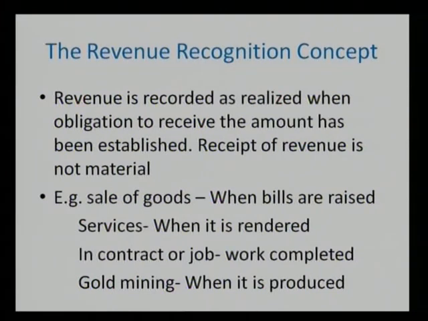The next concept is the revenue recognition concept. Here the question arises: when will you record the income in your books of account? For example, you are making credit sales in the month of May. Credit sales means you are giving credit to the customer, who will pay in the next month. As you are making sales in May, you will receive the amount of credit sales in June. So the question arises: when will you record it as sales, in the month of May or in the month of June?